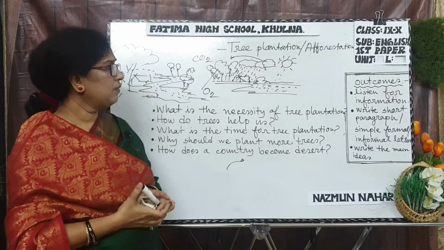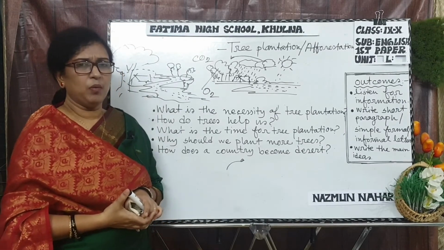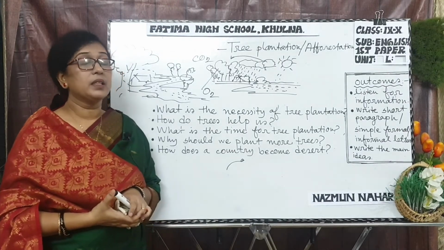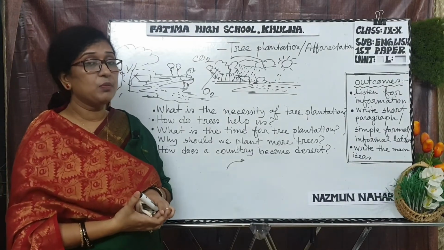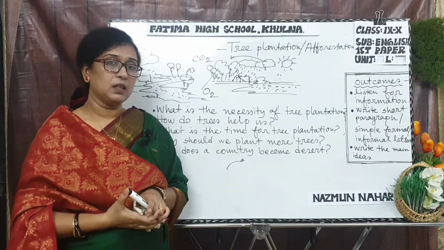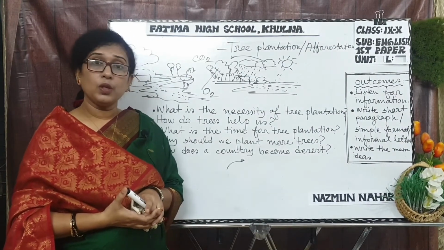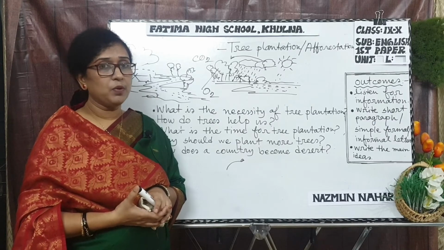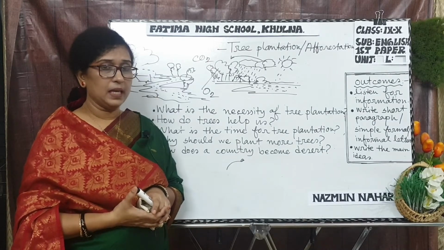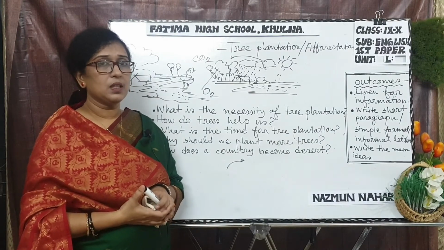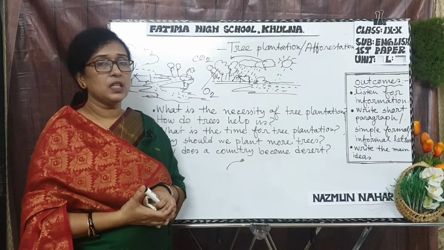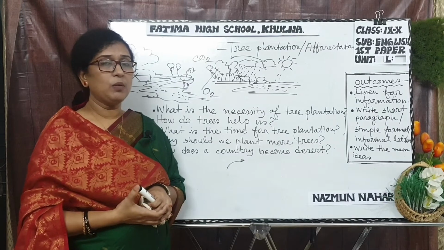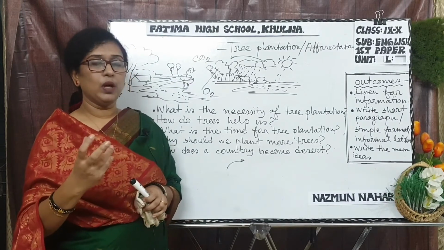Next, if any country says no problem, we don't care about tree plantation, then it will become a desert. If the country becomes a desert, then the ecological balance will be broken, and after the ecological balance is broken, we will get carbon dioxide in huge amount, and that will make the whole world warmer.